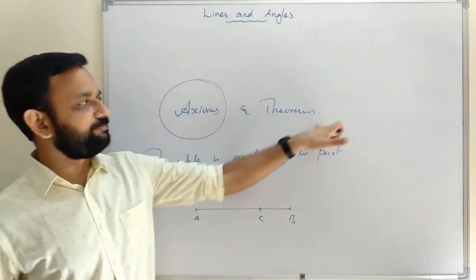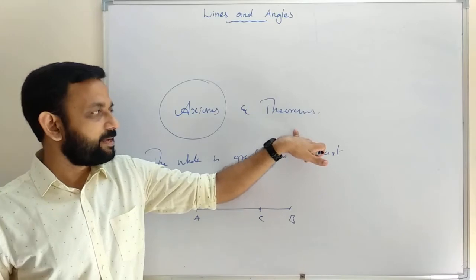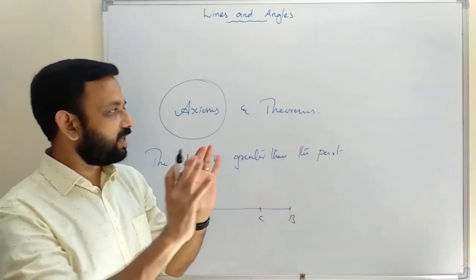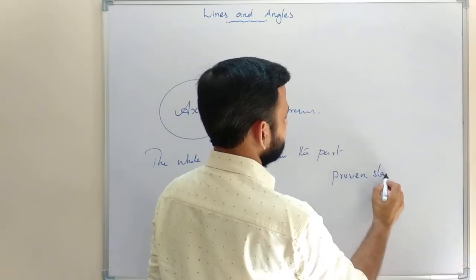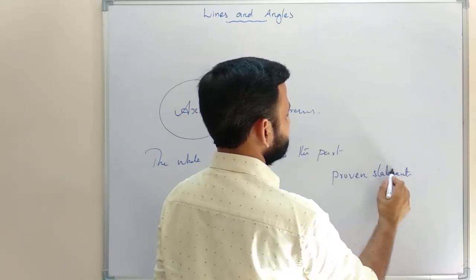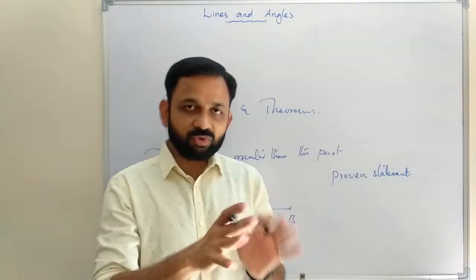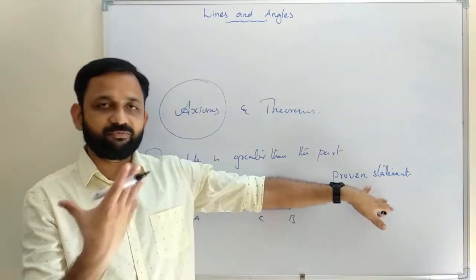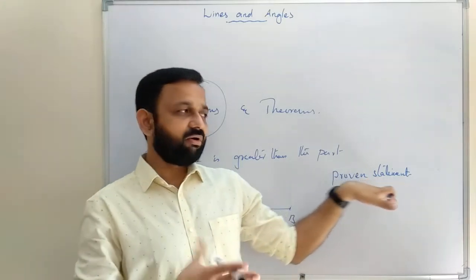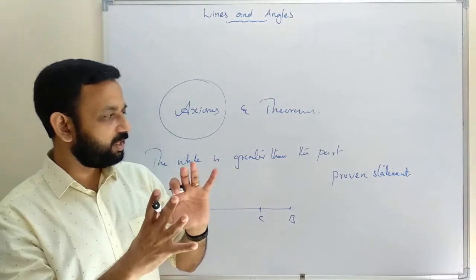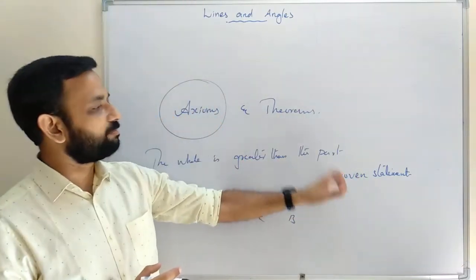So that type of mathematical statements are called axioms. Then theorems. Theorems are also mathematical statements, but theorems are proven statements. Some mathematicians proved these statements with the help of axioms, or by using some theorems, or by using some logic, etc. So they are called theorems, proven statements.